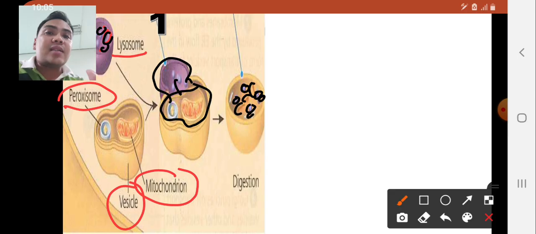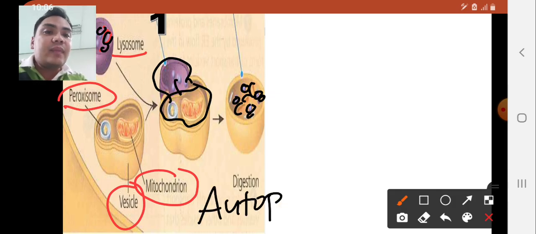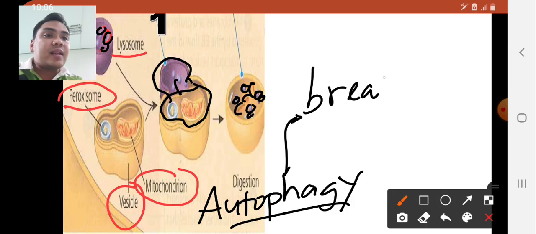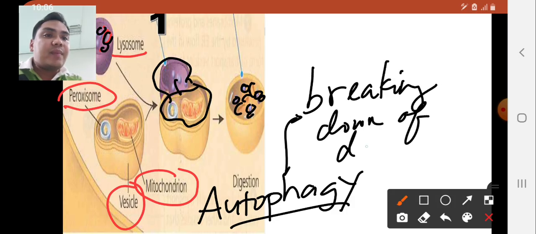So this process in which we have the breaking down of damaged organelles will be known as autophagy. Autophagy can be defined as the breaking down of damaged organelles.